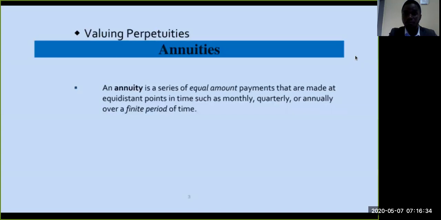Annuities. An annuity is a series of equal payments that are made at equidistant points in time, such as monthly, quarterly, or annually over a finite period of time. So for example, you're receiving 1,000 at the end of each and every year or at the beginning of each and every year. That is a definition of an annuity. It is a series of equal amount payments that are made at equidistant points in time such as monthly, quarterly, or annually over a finite period of time.